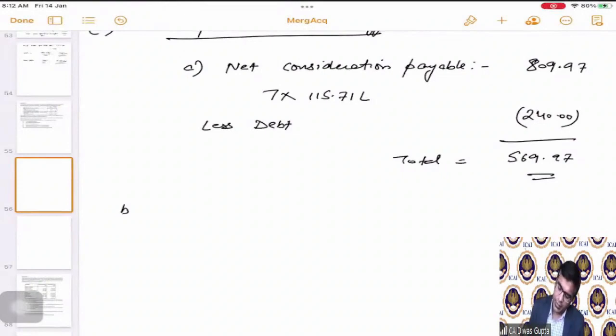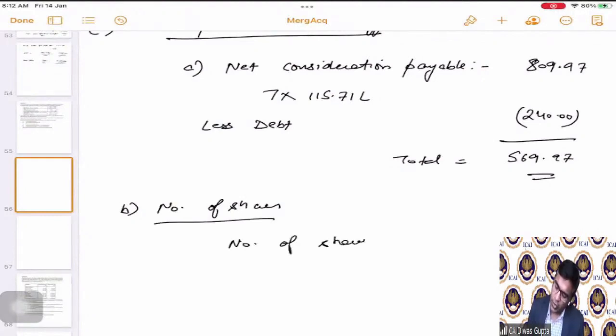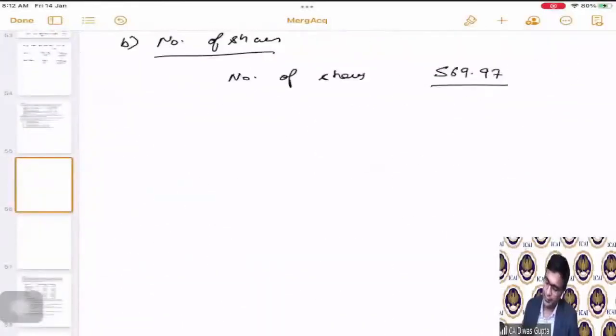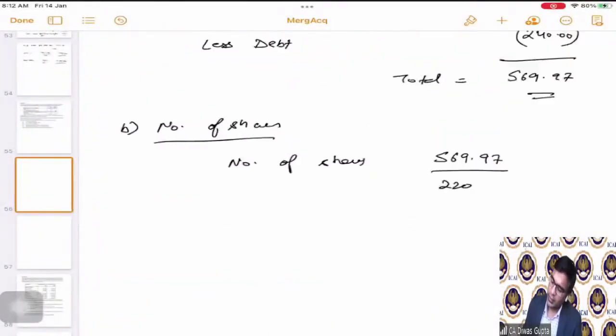Now number of shares. The number of shares to be issued will be based on the T Limited's market price. So 569.97 divided by the T Limited's market price, which is 220. This is all in lakhs. So the total number of shares becomes 2,59,077. These are the total number of equity shares issued by the T Limited to the shareholders of E Limited.